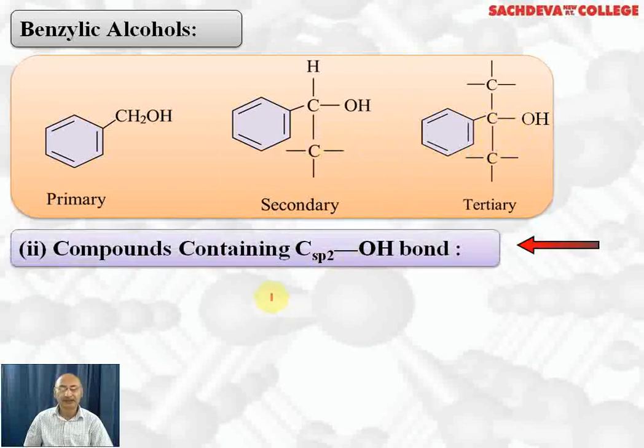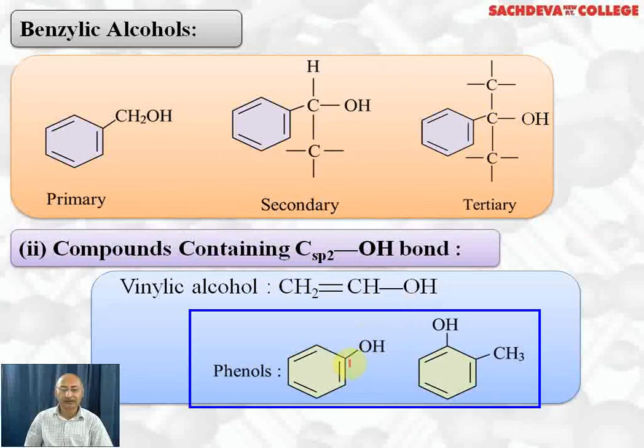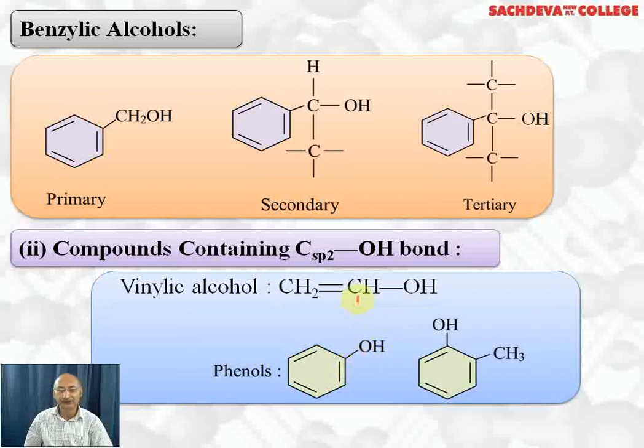Compounds containing vinyl group. This is vinyl alcohol. Here also there is double bond character in phenol, so it is sp2 hybridized. This carbon is sp2 hybridized which is connected to OH. This carbon is also sp2 hybridized which is connected to OH. This carbon is sp2 hybridized connected to OH. So the first one is phenol, the second one is orthocresol. So here OH groups are attached to sp2 hybridized carbon.